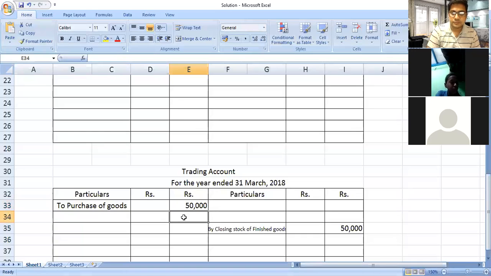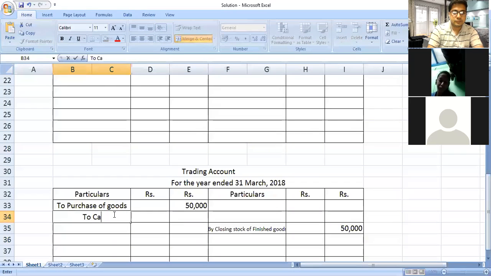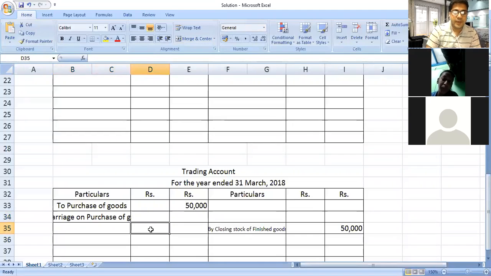After recording this, next is carriage on purchase of goods, 600. Carriage on purchase of goods, value rupees 600.